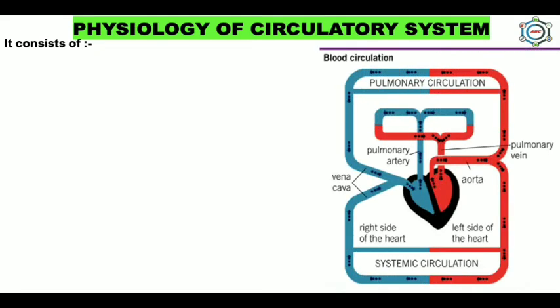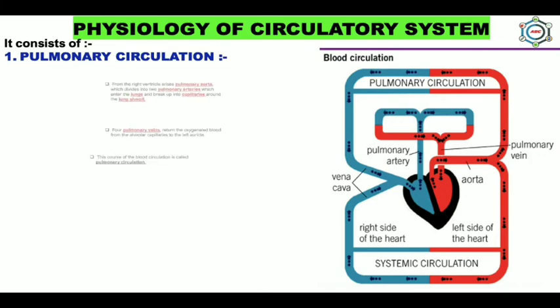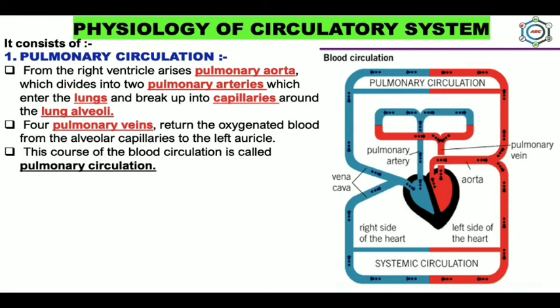This is the circulatory system. First one is the pulmonary circulation. In the pulmonary circulation, the heart receives blood in the auricles and pumps out blood from the ventricles. From the right ventricle arises the pulmonary aorta, which divides into two pulmonary arteries which enter the lungs and break up into capillaries around the lung alveoli. The four pulmonary veins return the oxygenated blood from the alveolar capillaries to the left auricle, and this course of blood circulation is called pulmonary circulation.